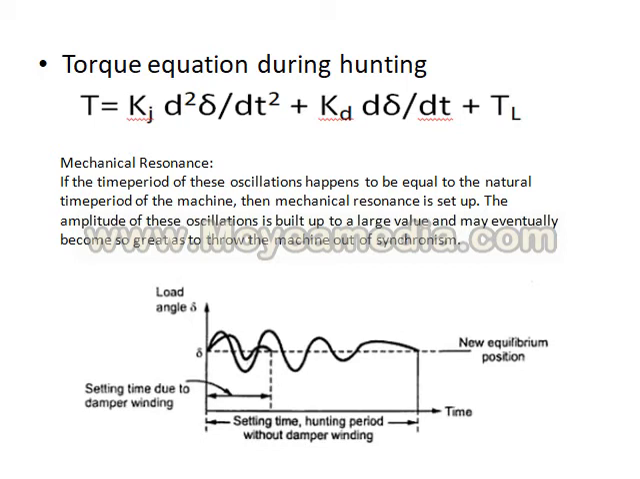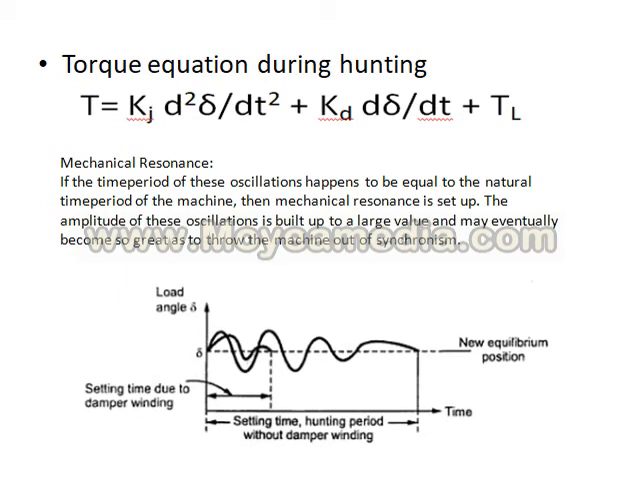Here the variation of load angle delta with time is shown, wherein two characteristics are shown. One is without the damper winding, where the settling time is large and the oscillations damp only after a very long period, because without damper winding, the eddy currents induced in the pole faces of the rotor are not sufficient to damp the rotor oscillations.